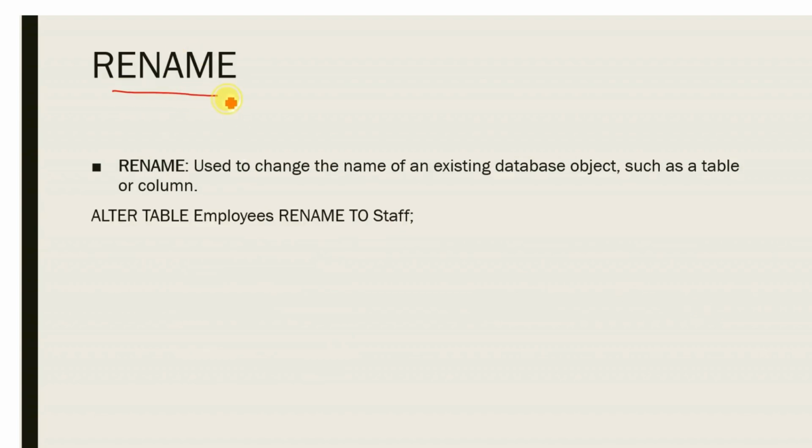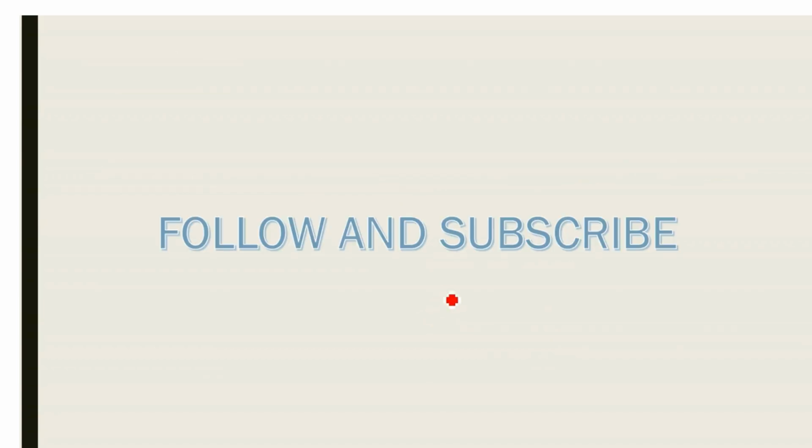Next we have rename. Rename is used to change the name of an existing database object, such as a table or column. So if I want to rename any column name, I can rename it, but this modification will be permanent in the table. So let us go with the demo now.